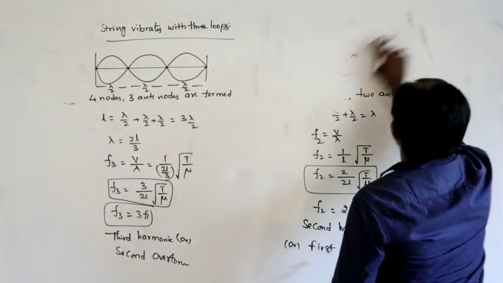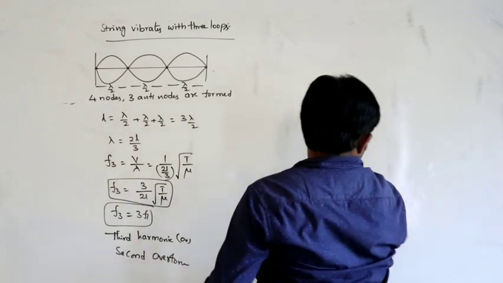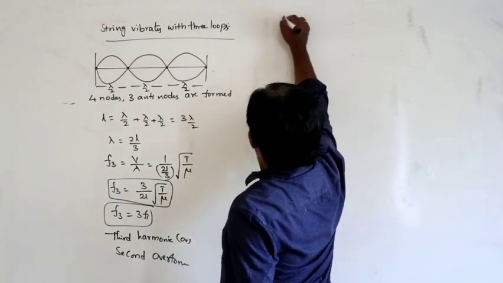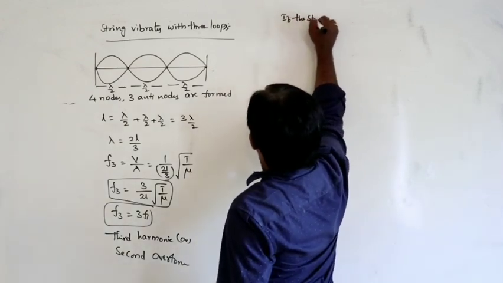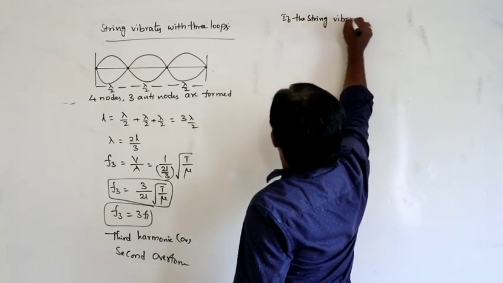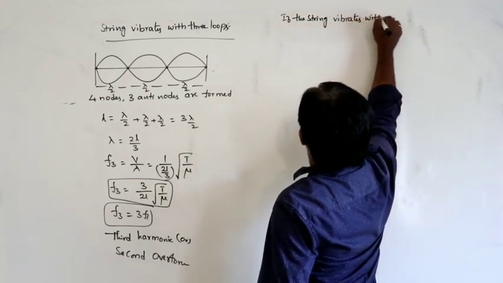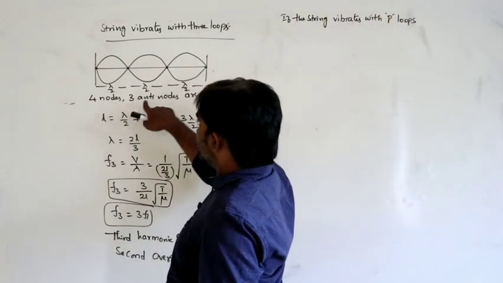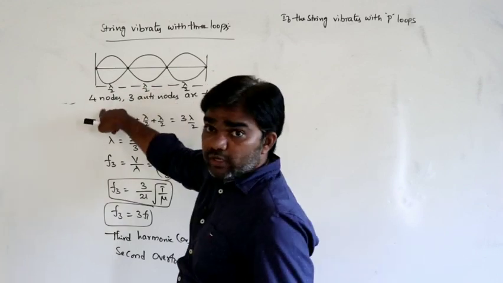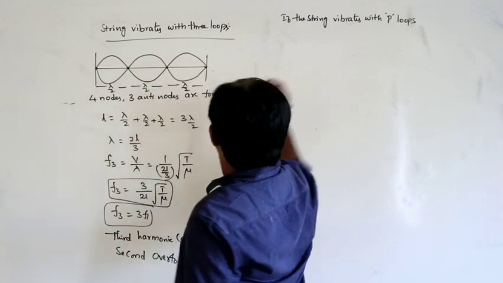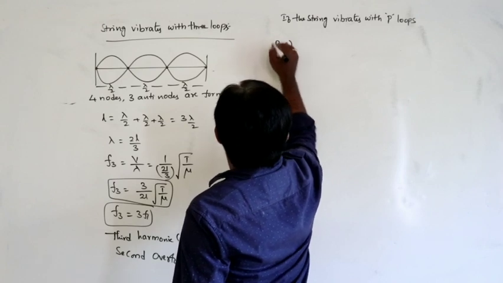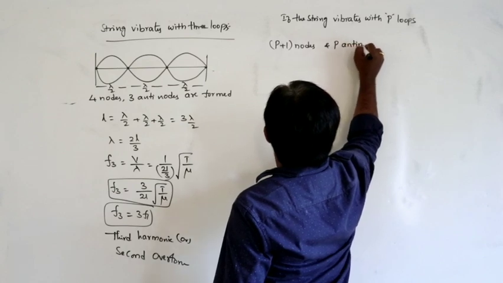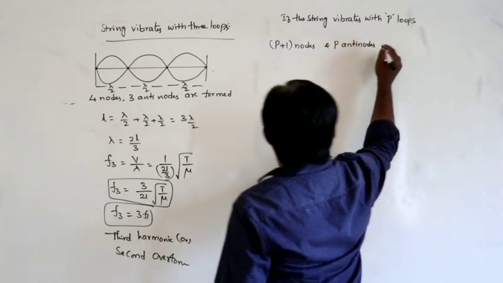Then we can write the generalized condition here. If the string vibrates with P loops, if it vibrates with 3 loops, how many nodes? 4 nodes, that is P plus 1 nodes, and P antinodes are formed.